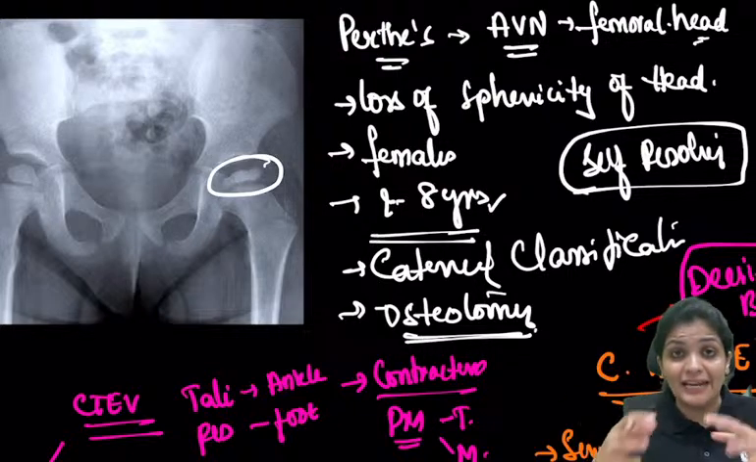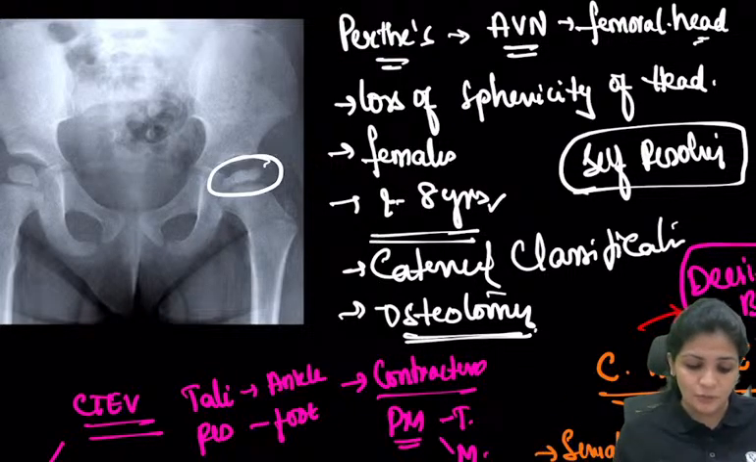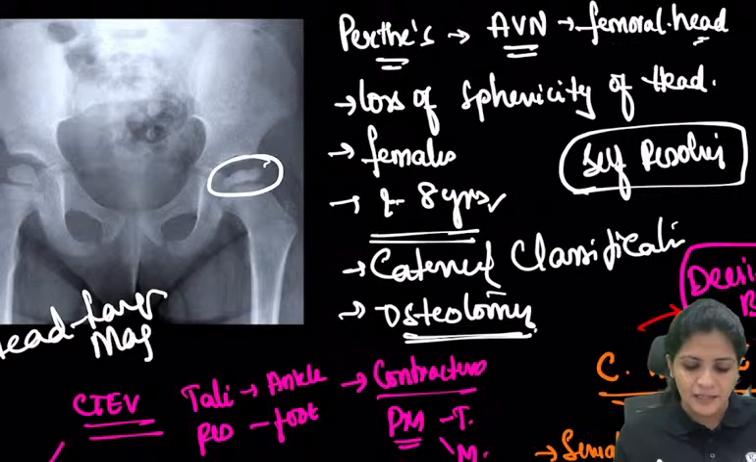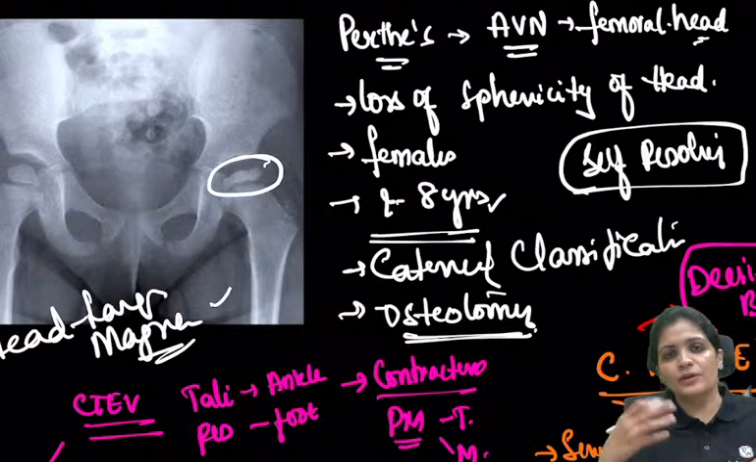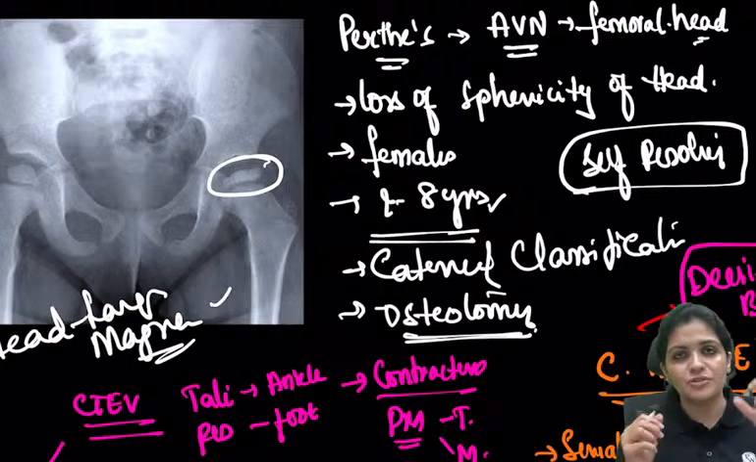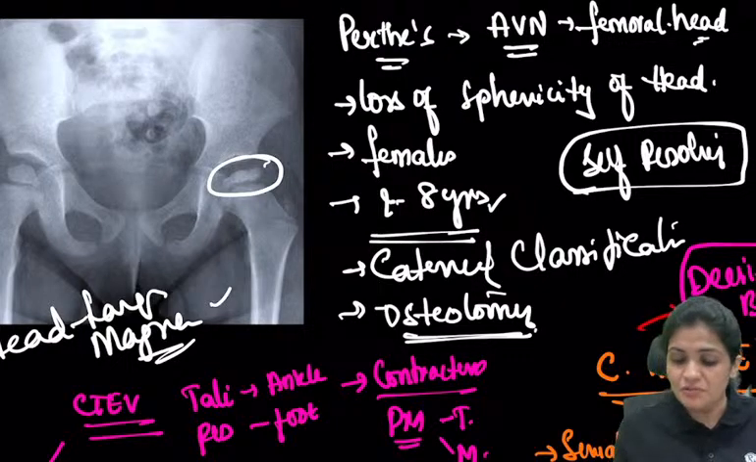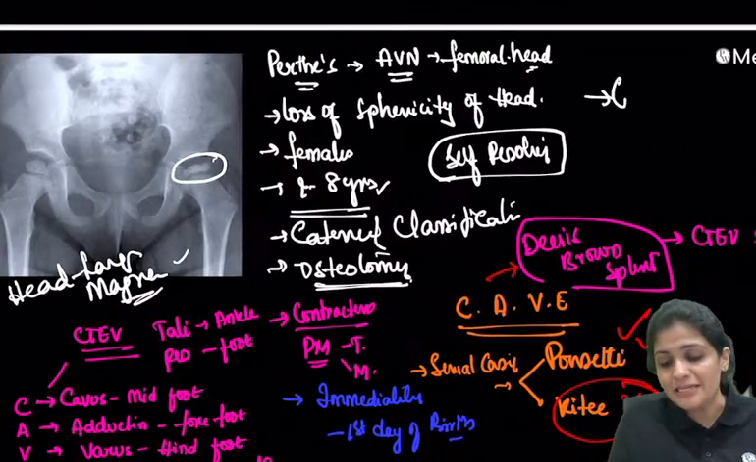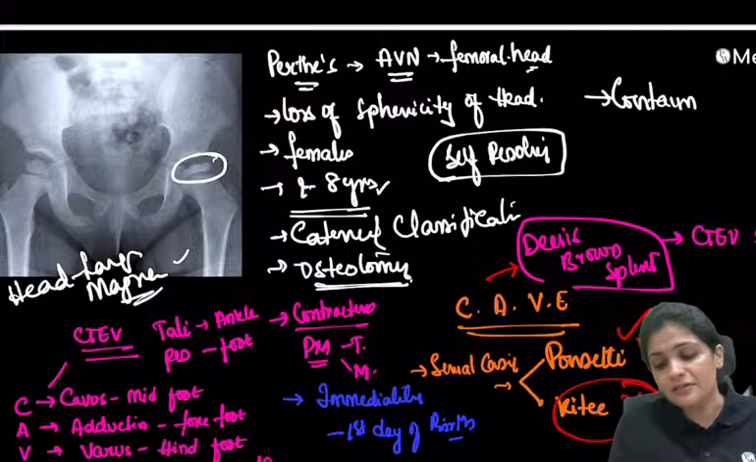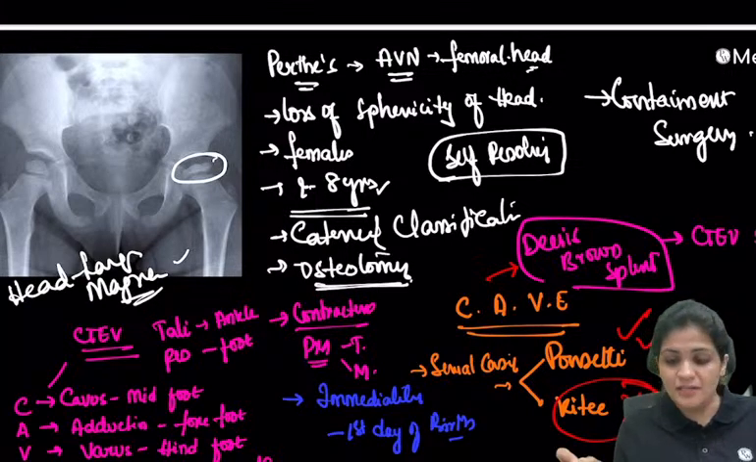But if you leave the head outside, the head becomes huge. It becomes large, coxa magna. Now it will cause problems. Whenever you see a patient with Perthes, what is the treatment? Choice of treatment is just containment surgery.